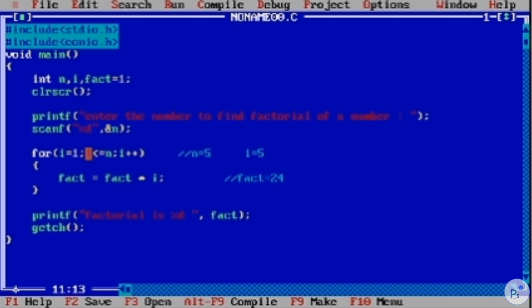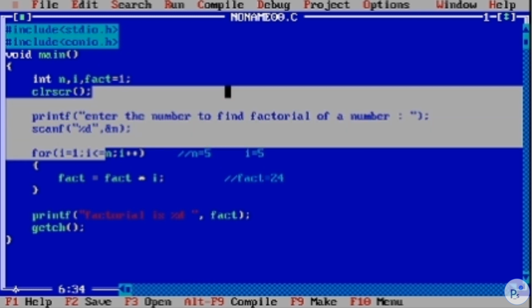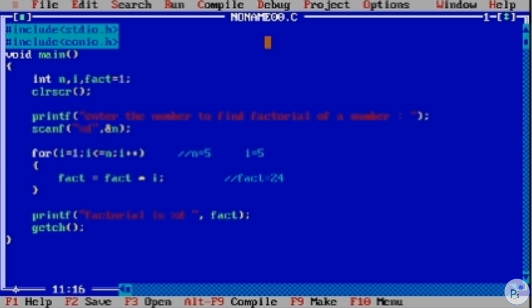So it will compare here. The value of i is 5, which is less than or equal to 5, where our n value is 5, as we are assuming that the user entered 5 to find the factorial. It is true because it is equal. If we remove that equal to sign, then the condition will be false, because 5 is less than 5, no logic.